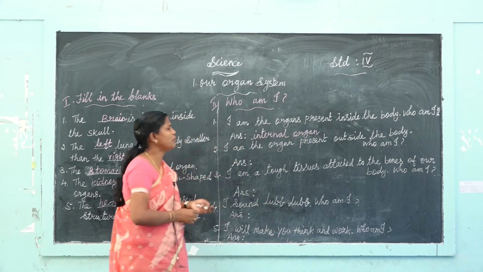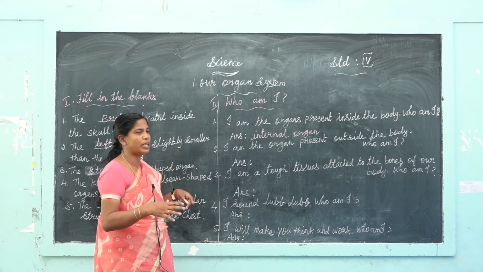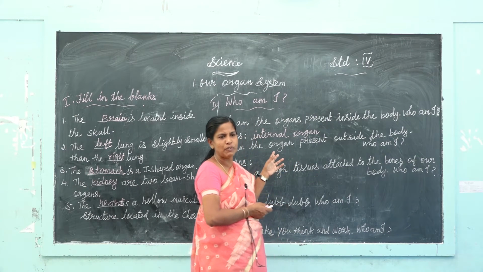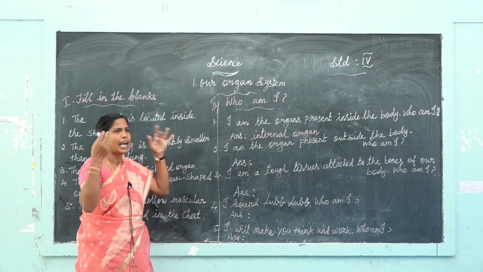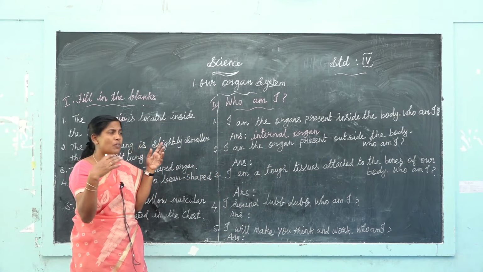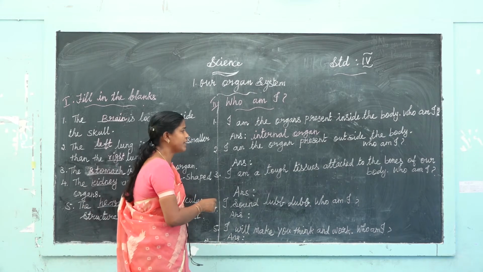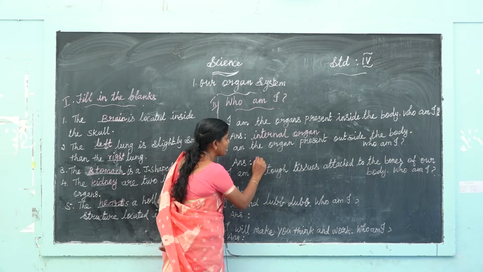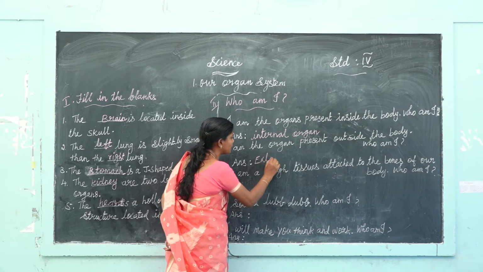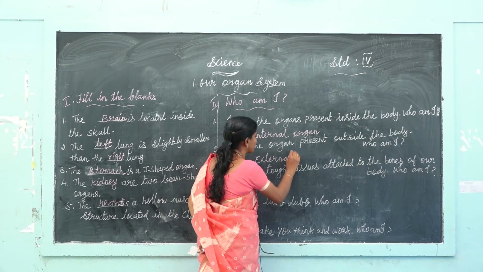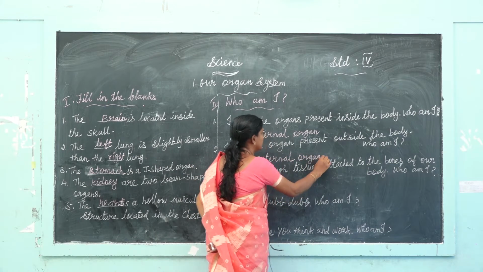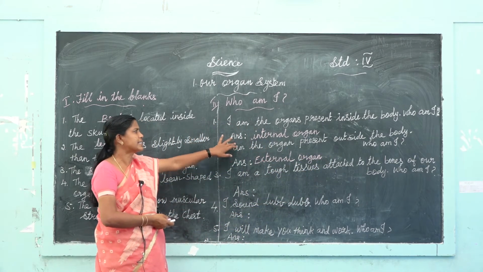I am the organ present outside the body. Many organs are found outside, for example hands, legs, eyes, nose. An organ that is present outside is an external organ. Internal organ and external organ.